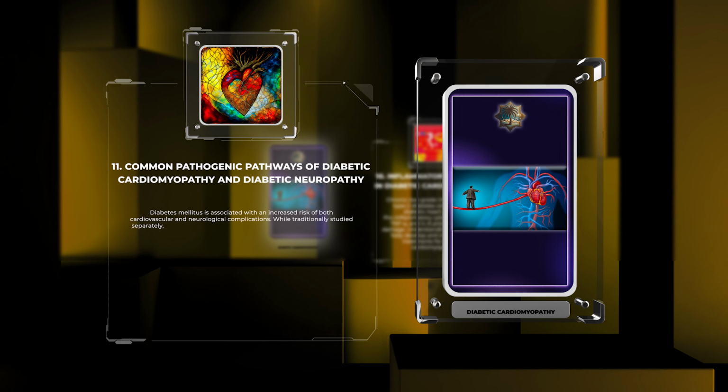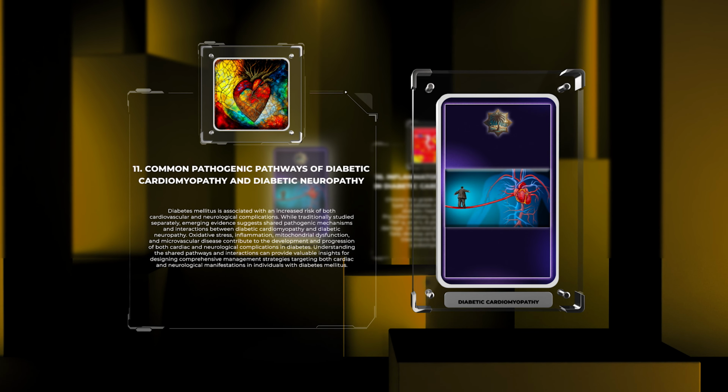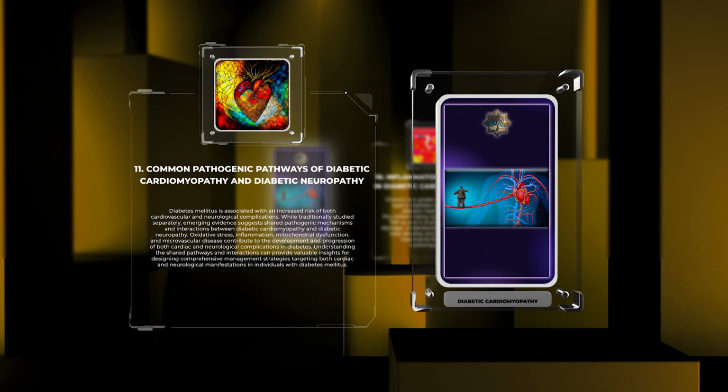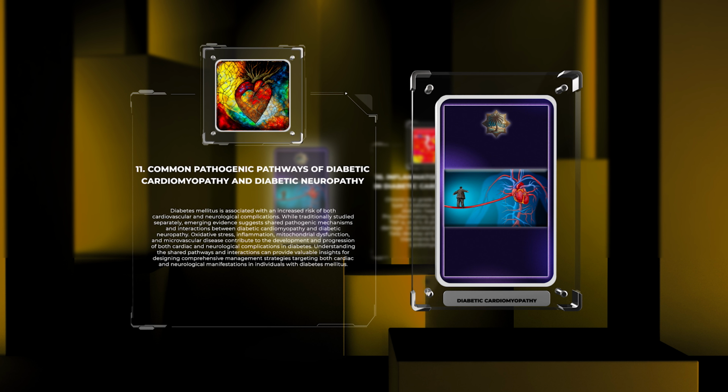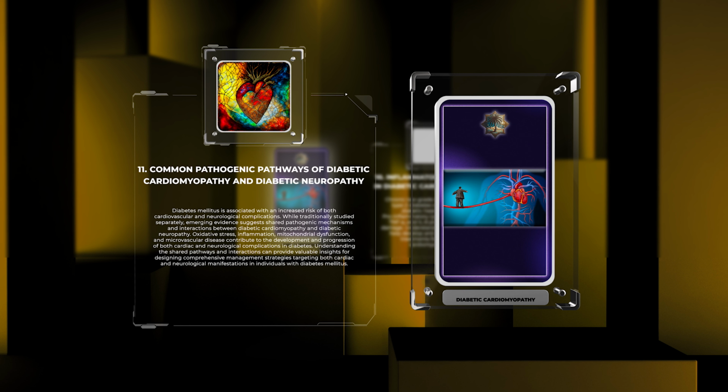Diabetes mellitus is associated with an increased risk of both cardiovascular and neurological complications. While traditionally studied separately, emerging evidence suggests shared pathogenic mechanisms and interactions between diabetic cardiomyopathy and diabetic neuropathy. Oxidative stress, inflammation, mitochondrial dysfunction, and microvascular disease contribute to the development and progression of both cardiac and neurological complications in diabetes. Understanding the shared pathways and interactions can provide valuable insights for designing comprehensive management strategies targeting both cardiac and neurological manifestations in individuals with diabetes mellitus.